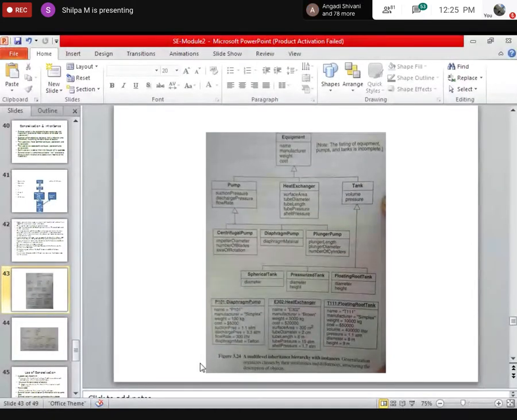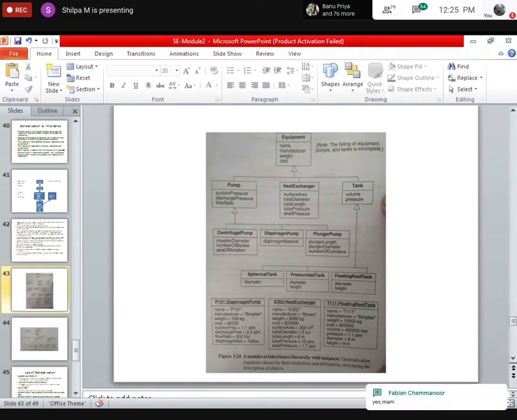Who will tell? I'm asking. I will ask someone the question. There is a floating roof tank, which is a subclass of tank. What are its attributes or properties? Whom do I want to ask this question? Fabian, you're there in the class? Yes, sir. Thank you for responding. What are the attributes of this floating roof tank?